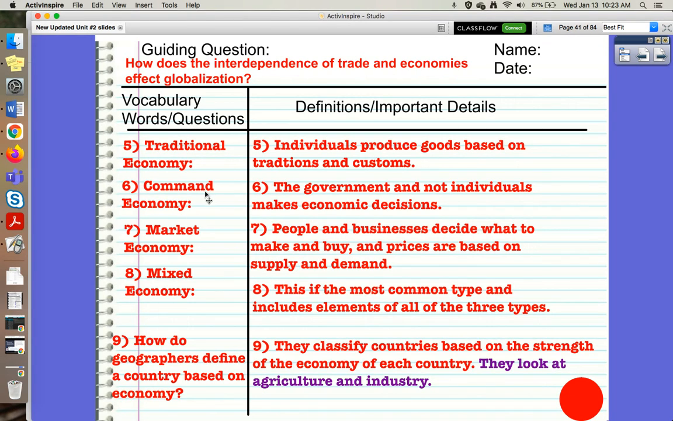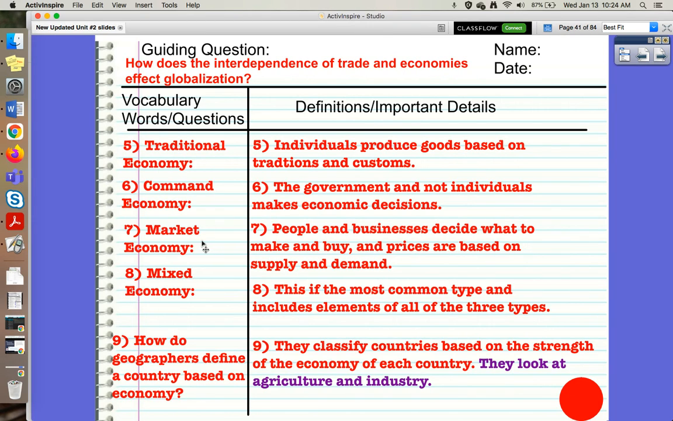There is a command economy. This is the government and not individuals making economic decisions. So your government leadership would say, we're going to make this. This is how much we're going to make it cost. And this is who we're going to sell it to. So the people don't really get any choices. The government is making all the decisions.